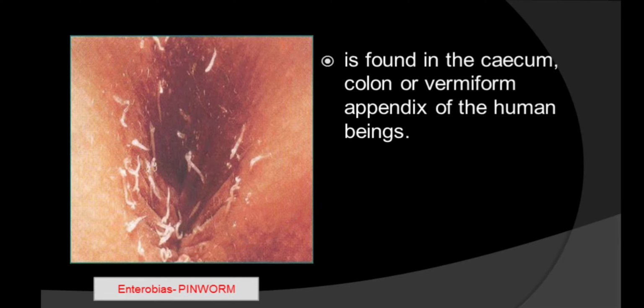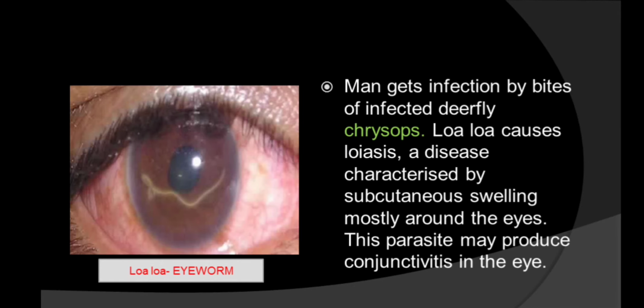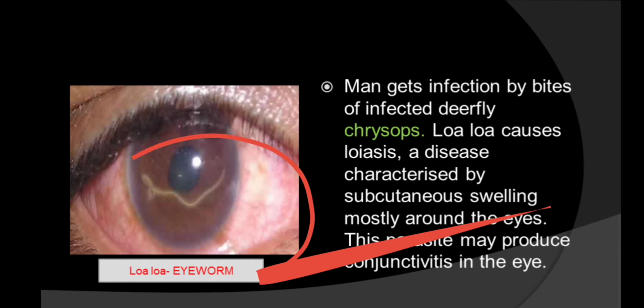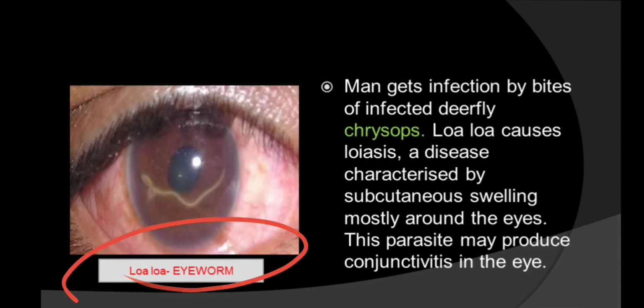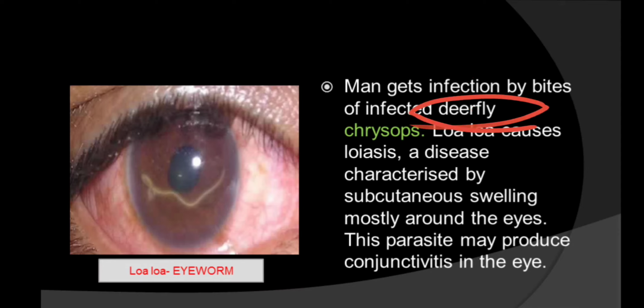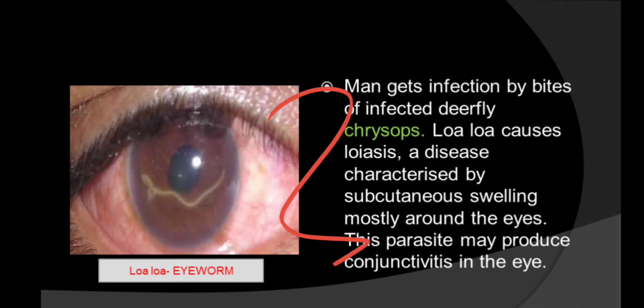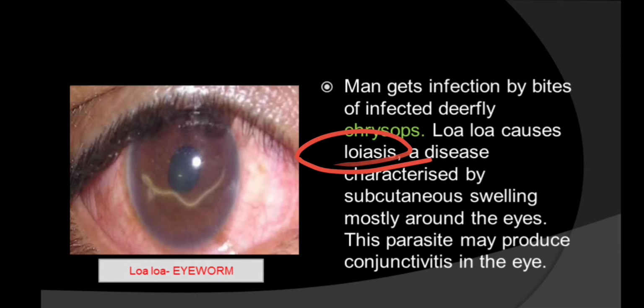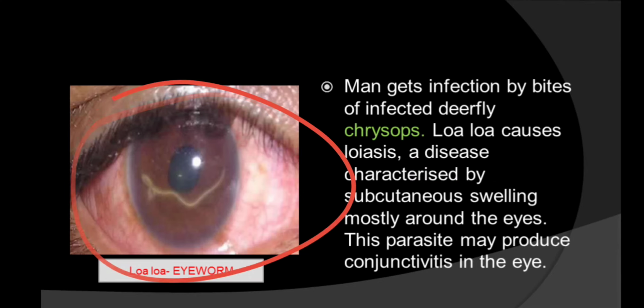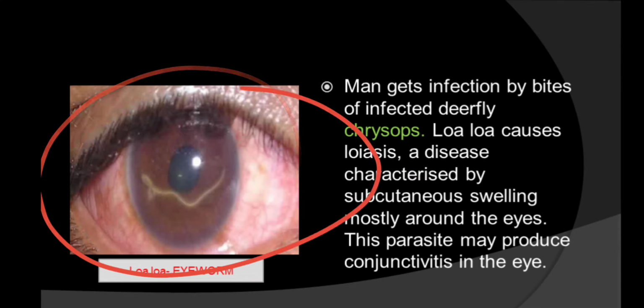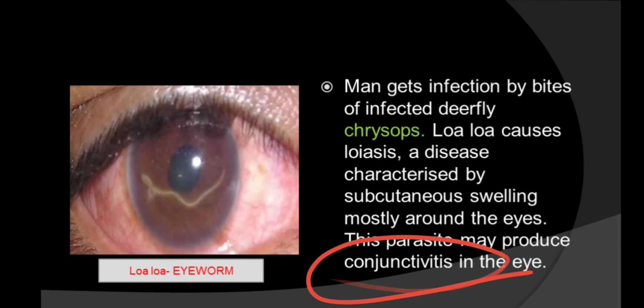Right, now next one is Loa loa, that is the eye worm. Inside the eye you can see this worm is there, that is Loa loa, and the infection is got by the bites of the deer fly Chrysops. It is important for you to remember the name of the deer fly. Chrysops is the deer fly which causes Loa loa, and the disease is known as loiasis. This disease is characterized by subcutaneous swelling near the eyes, as well as conjunctivitis inside the eyes. Okay, so this is the Loa loa eye worm.